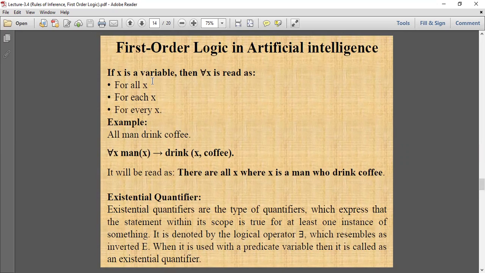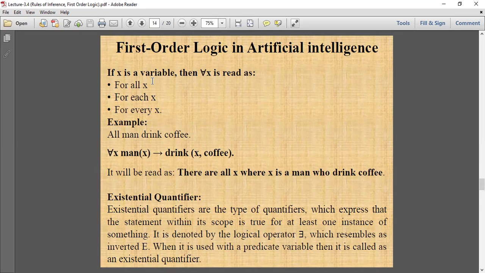For all x, man x implication drink x, coffee. तो इसको हम रीड कैसे करेंगे? There are all x where x is a man who drinks coffee.